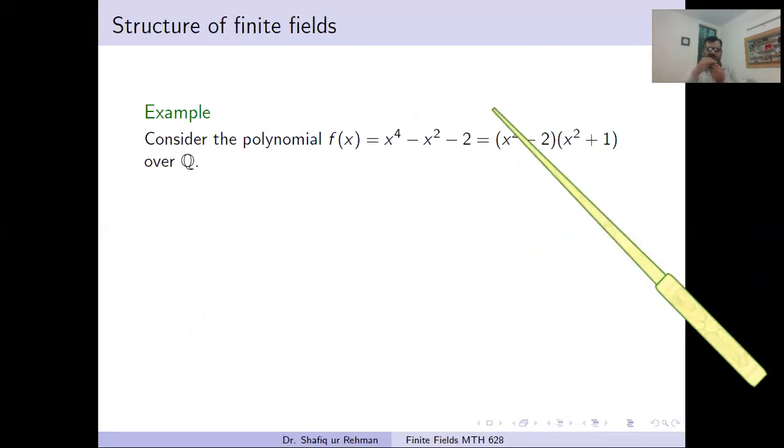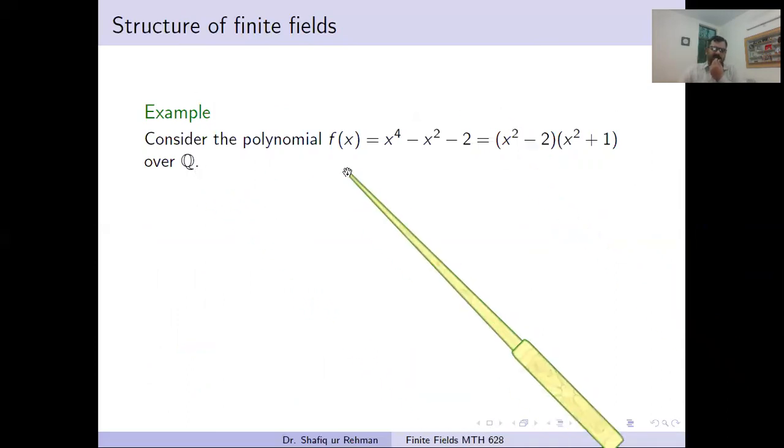This is a common process in field theory, that when we take a polynomial over some field and we try to decompose it into linear factors, and if we cannot decompose it, we need some bigger field so that we can decompose it into linear factors. So we need some bigger field in which we can find all its roots and we can decompose it into linear factors, because roots are related to linear factors.